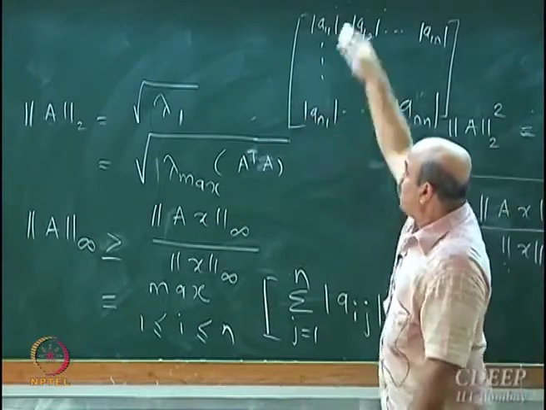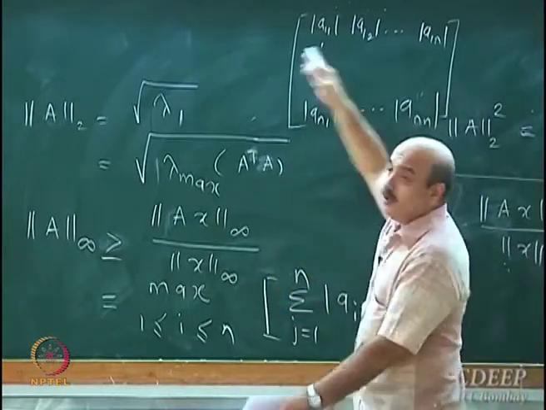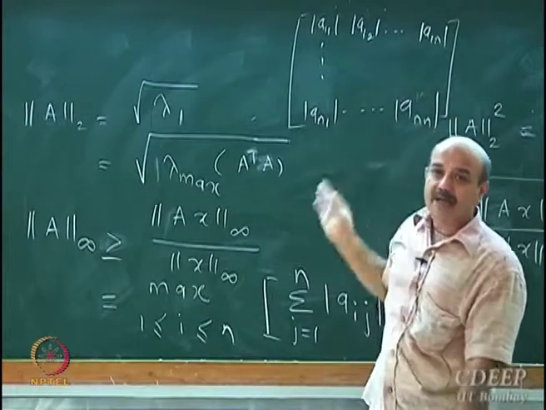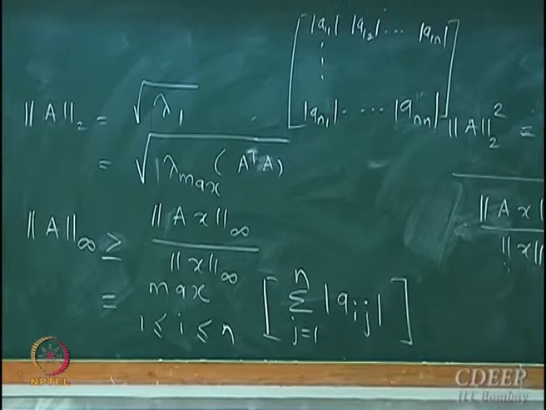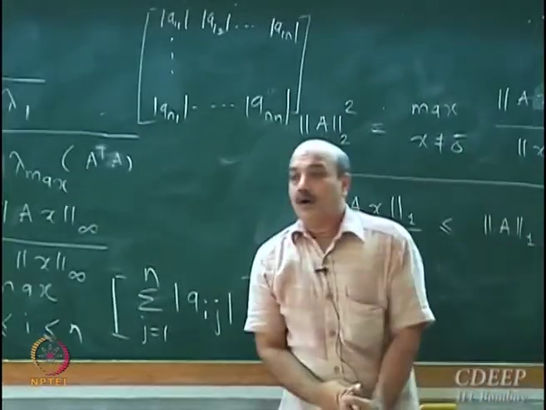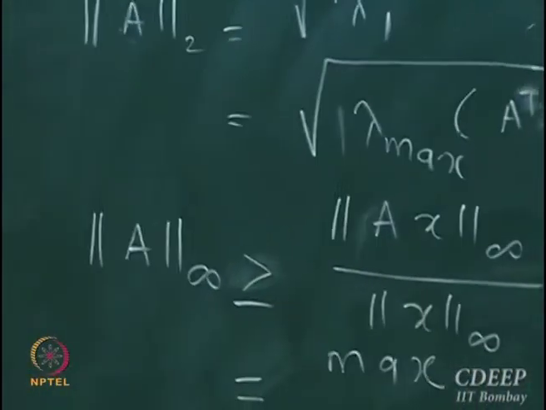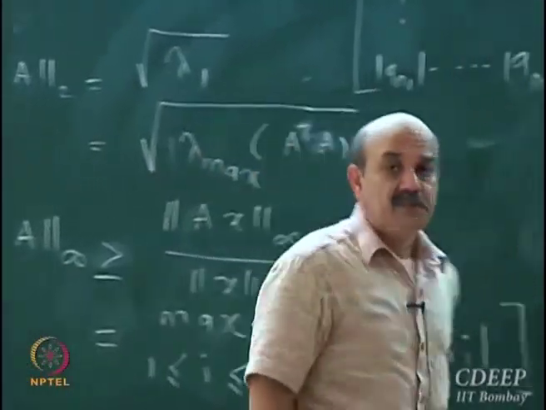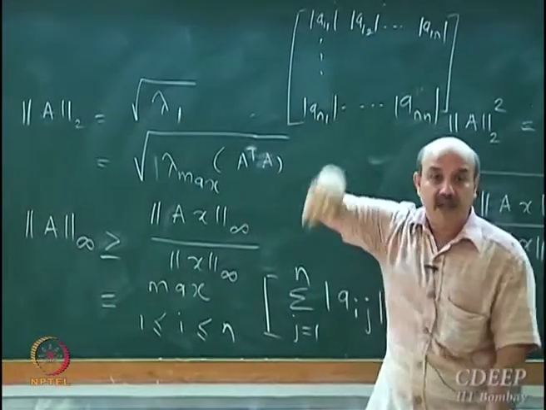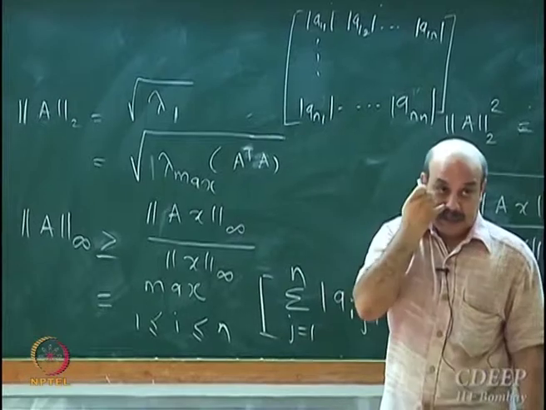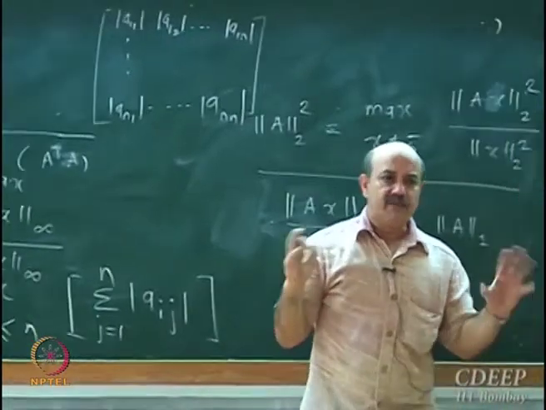If you take all column sums and find the max over them, you will get the one norm. Take all row sums and find the max of the row sums, and that will give you the infinite norm. This is much easier to compute. The one norm and infinite norm are much easier to compute than computing A transpose A and its eigenvalues, which is a much more complex business. This is very easy. So I wanted some easy way of computing norms.